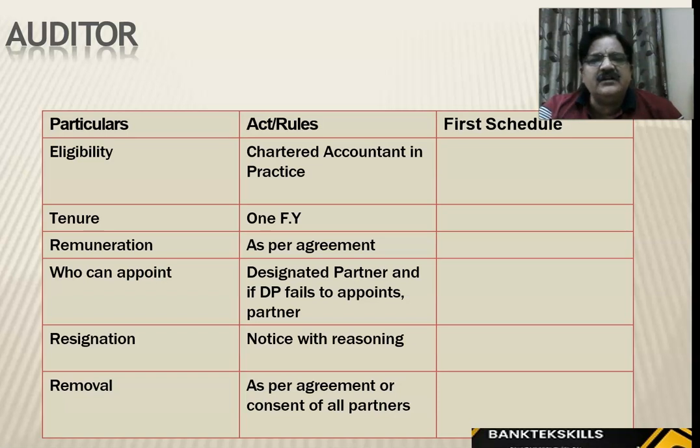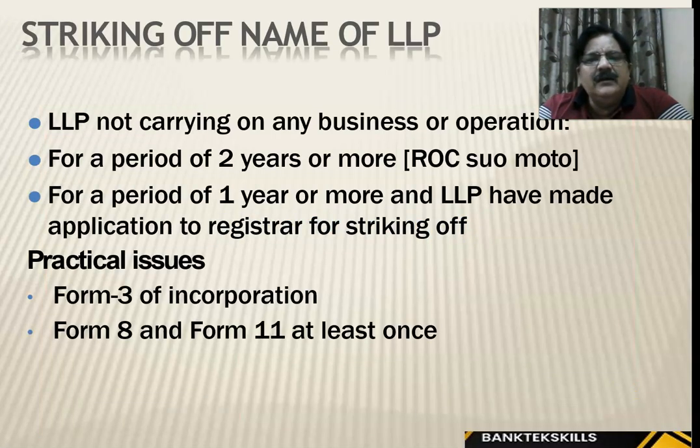So auditor, chartered accountant in practice, tenure 1 financial year. So this is all that is given here. An auditor, if you want to appoint or you want to remove him, all these powers are there. And how to exit, lastly. The striking off of name of LLP not carrying any business or operations for a period of 2 years or more: the ROC can close the LLP suo motu, means without any notice. If any LLP is not working for a period of 1 year and more, the LLP can make application to registrar for striking off.